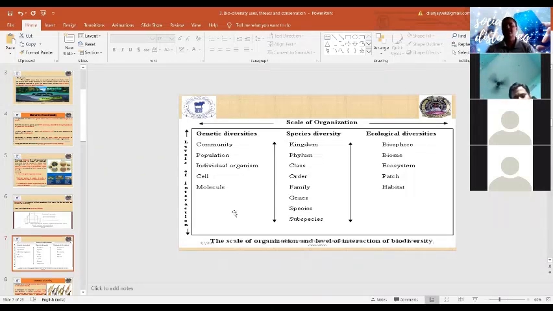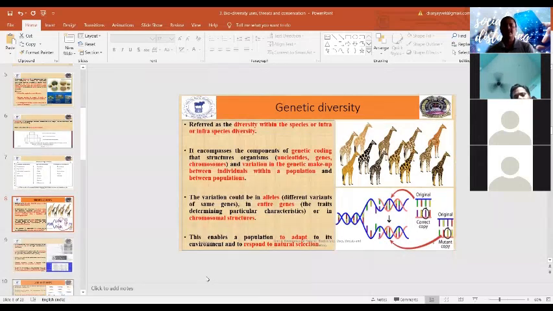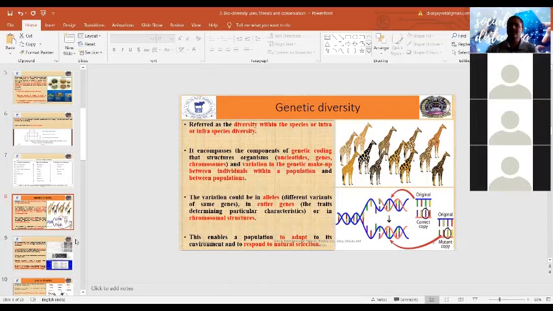Ecological diversity then includes biospheres, biomes, ecosystems, and habitats. These are all the different scales of organization of diversity, that is, diversity between species, either intra-species or inter-species.